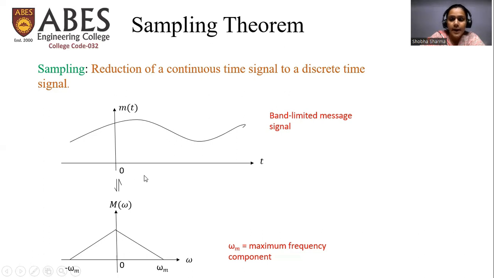At the end of this lecture, I will tell you why we are taking a band limited message signal for this sampling purpose. For now, just remember that we are taking a message signal m(t) whose Fourier transform is represented as M(omega), and it can be plotted like this. This omega m is the maximum frequency component of this message signal. That means if m(t) has multiple frequencies, then out of all those frequencies, omega m is the maximum.